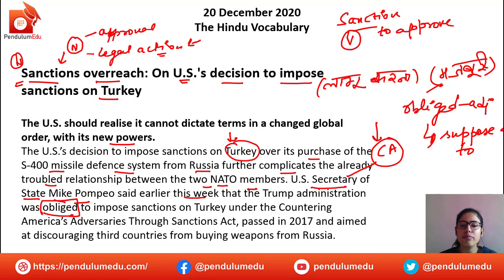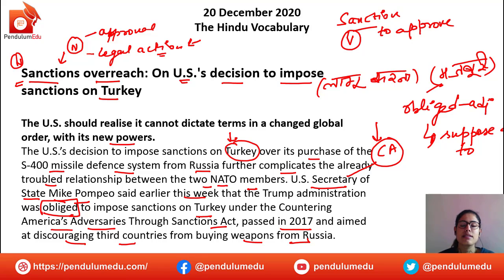but it was their compulsion to impose sanctions on Turkey under the Countering America's Adversaries Through Sanctions Act, passed in 2017 and aimed at discouraging third parties from buying weapons from Russia. So how does the US clarify its part? It says that through the Sanctions Act,